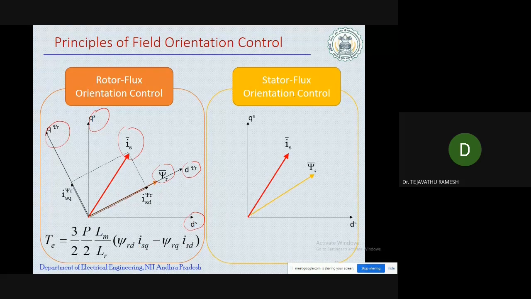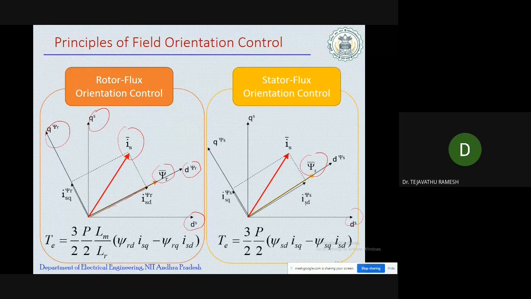Similarly, if you see the stator flux orientation control method, instead of ψr we will take ψs. Again the three-phase quantities are transformed into two-phase quantities, represented with alpha and beta, here represented with d^s and q^s. It represents the Clarke transformation. The similar procedure will be done, but instead of ψr we will take the stator flux orientation control. From is, if you see the radial component and tangential component, we will get the ids and the iqs, with the stator flux rotating at synchronous speed, and this will be the equation.